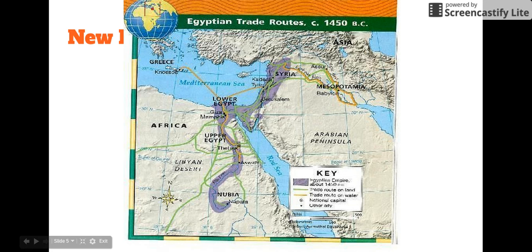Now, not only are goods being traded on this trade route, but also the spread of ideas, which is why we see a lot of inventions that happen in Egypt, also happening in Mesopotamia, also even all the way down into Nubia and the rest of Africa. All those ideas are traded along these trade routes. So that's your quick snapshot into the Old, Middle, and New Kingdoms.